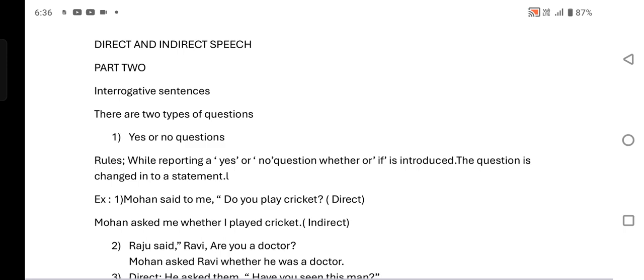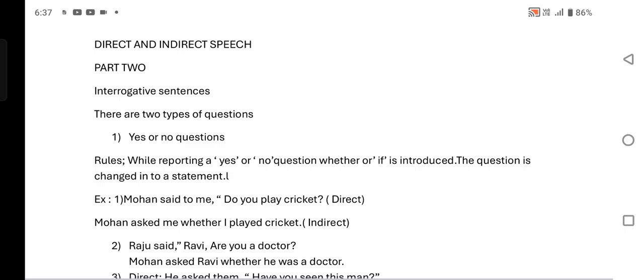Rule number 1: while reporting yes or no questions, whether or if is introduced in place of the single inverted comma, and the question is changed into a statement. An interrogative sentence changes into an affirmative sentence.